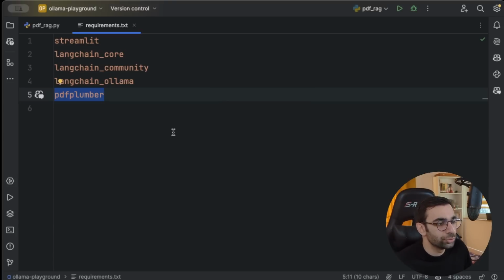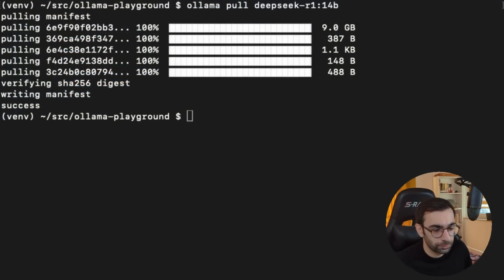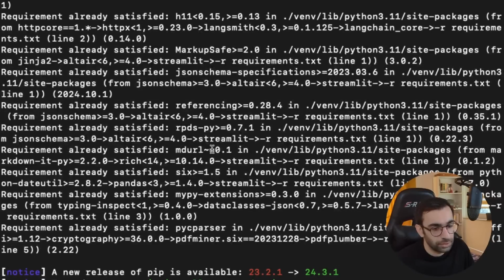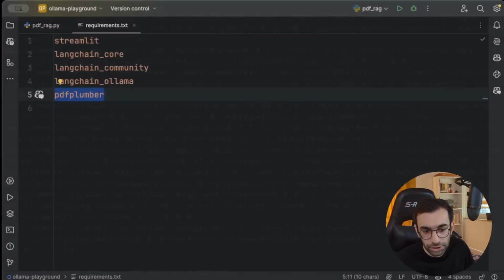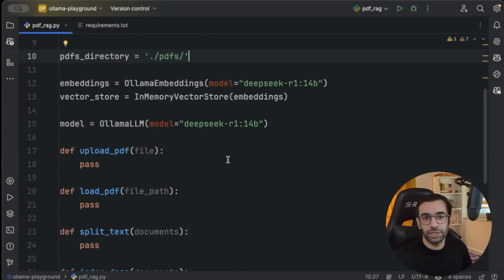So I will need to install all these dependencies. I will go to command line again, and I would say pip install -r requirements.txt. I will hit enter. It will install all the dependencies for you. And let's go back to the project. I already created a skeleton for our project and I will explain it to you now.